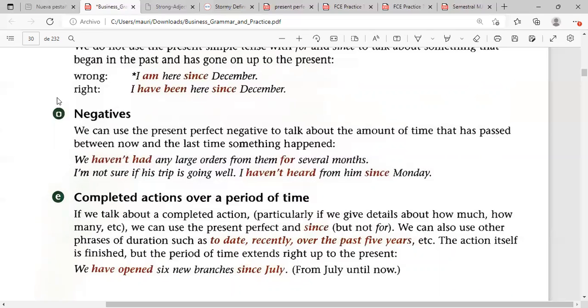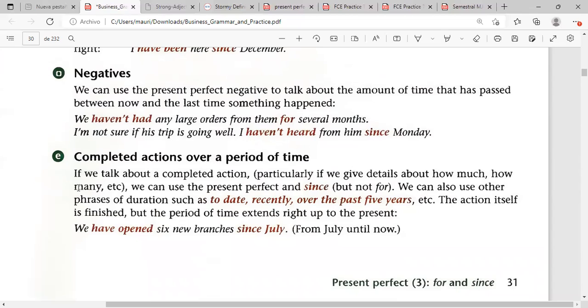So here we have negative statements. I am not sure if the trip is going well. I haven't heard from him since Monday. Once again, we are talking about a negative form, just using haven't. And remember, the verbs should be in the past participle.